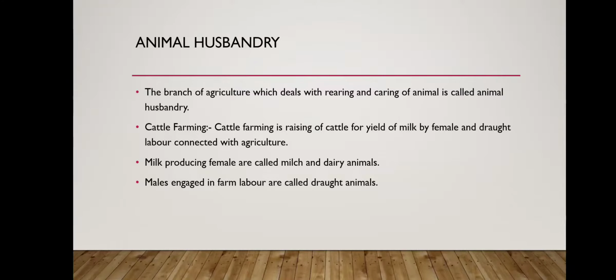In cattle farming, when animal husbandry is being done, we take care of the type of home, the proper food given to the animals, the type of shelter, and the type of medicine, so that we will have a large amount of output. We take care of the animal. The characteristics of a good shelter: number one, it should be spacious enough to provide proper space for each animal to stay comfortably and avoid overcrowding.